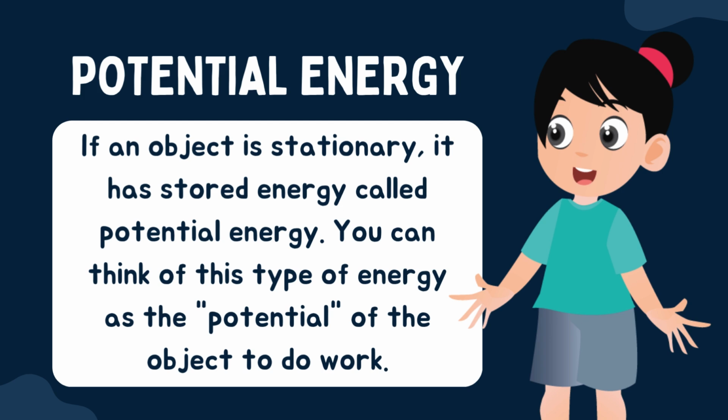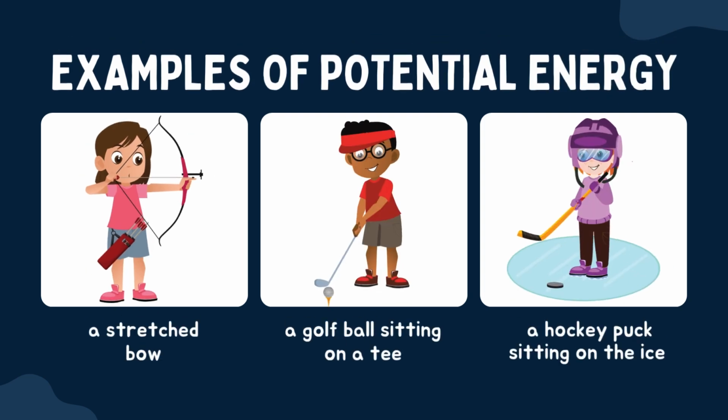Potential energy is stored energy. It's like a ball waiting to fall. It has energy because of where it is. So basically, it's energy that is stored, like in a battery, waiting for it to move. Here are three examples of potential energy.